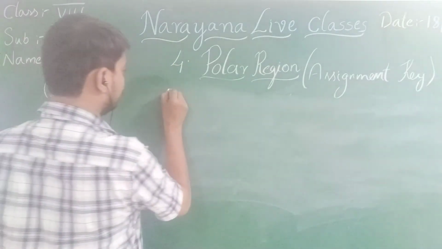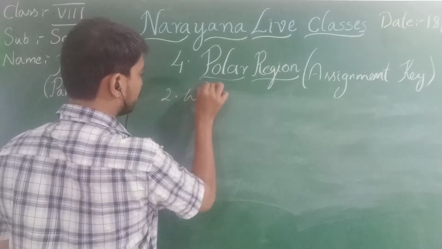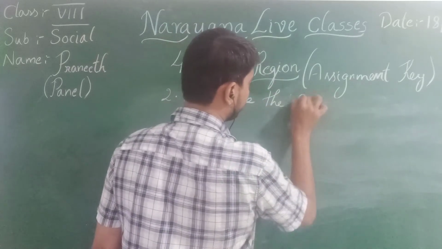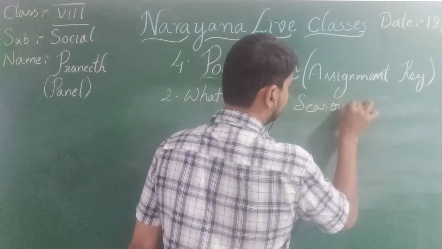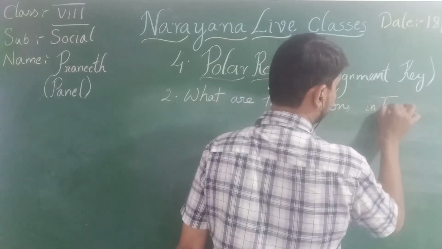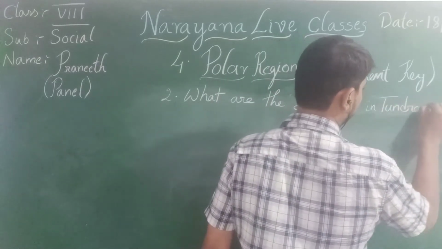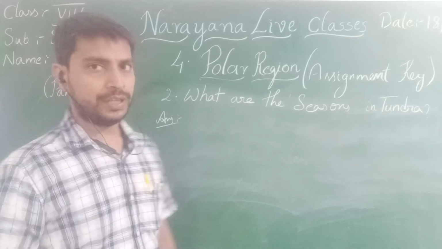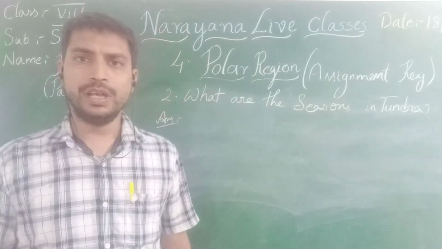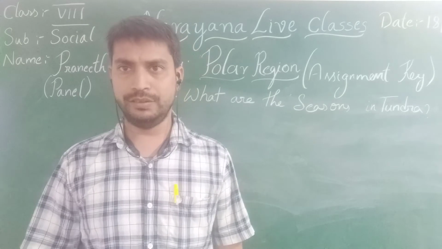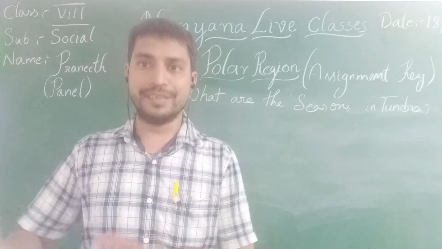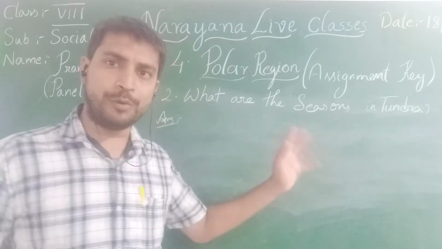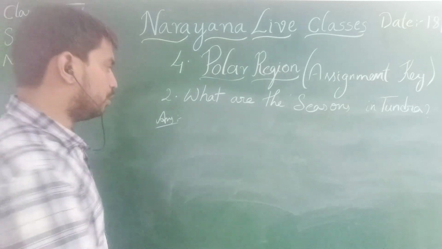Here the second question is, what are the seasons in tundra? Before going to the key, in India we have majorly three seasons. The first one is winter, after that summer, and again the rainy season. Clear, children? But coming to the polar region, what are all the seasons?